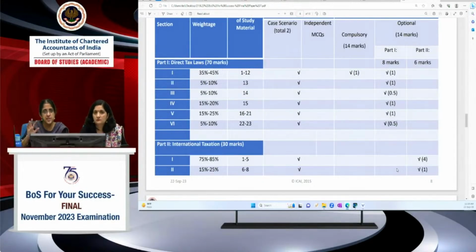Now, if you do the first 5 chapters of international taxation thoroughly, of course, in non-resident taxation you have to keep in mind there are so many special rates. If the special rates are applied, am I being denied anything? Sometimes deduction is not allowed if you apply the special concessional rate. Deduction for expenditure is not allowed. In case of long-term capital gains, indexation benefit may not be allowed. So those conditions, when there's a concessional rate with an attached condition, you must keep in mind.